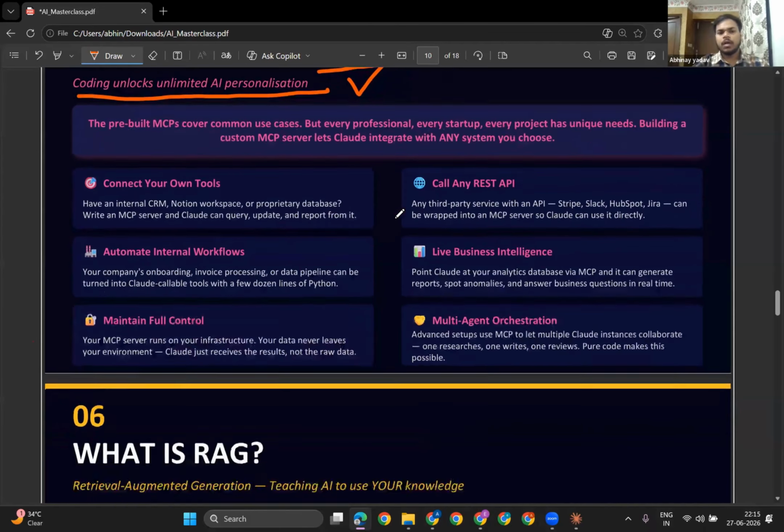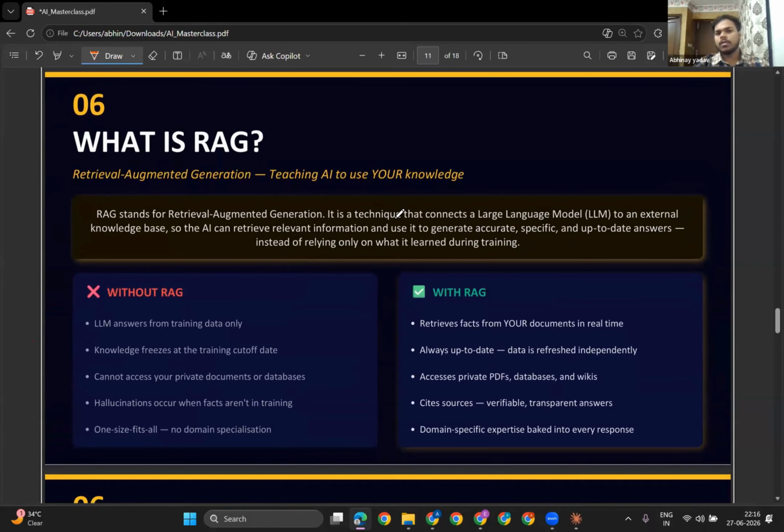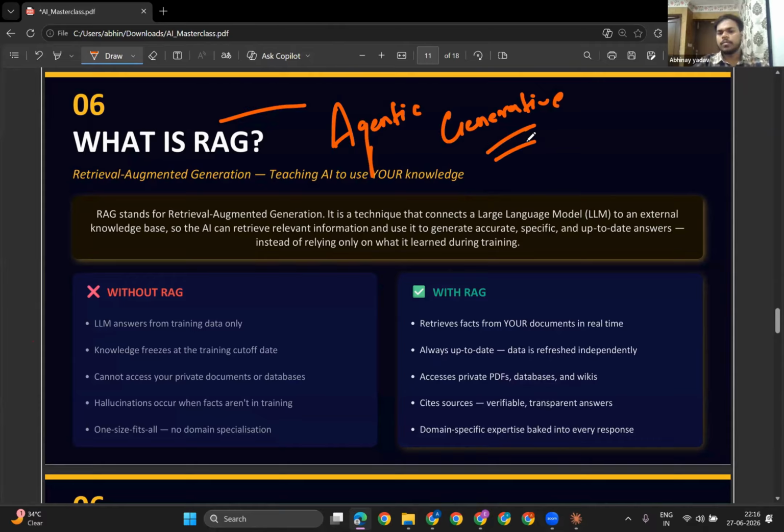Okay, now after this, I will show you the code and how the code actually works. And a very famous thing we have from generative AI and agentic AI is called RAG. I guess a few of the people know what RAG is. Does anyone know what RAG is?